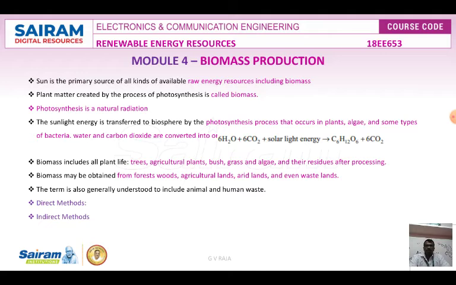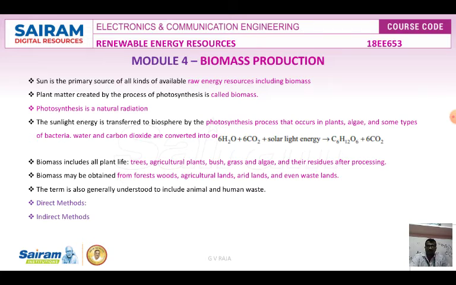So, biomass production. The sun is the primary source for all kinds of available raw energy sources, including biomass. Sunlight energy is transferred to the biosphere by means of the photosynthesis process, which occurs in plants, algae, and some kinds of bacteria. Plant matter created by the process of photosynthesis is called biomass.